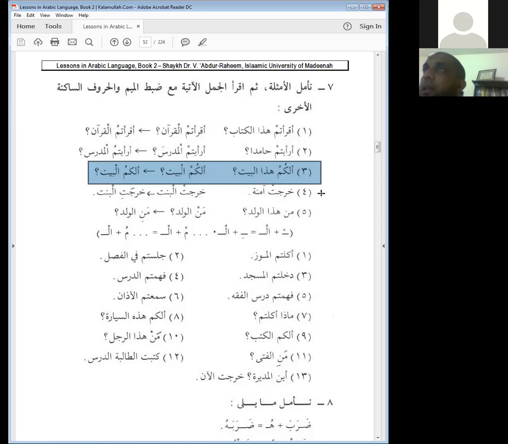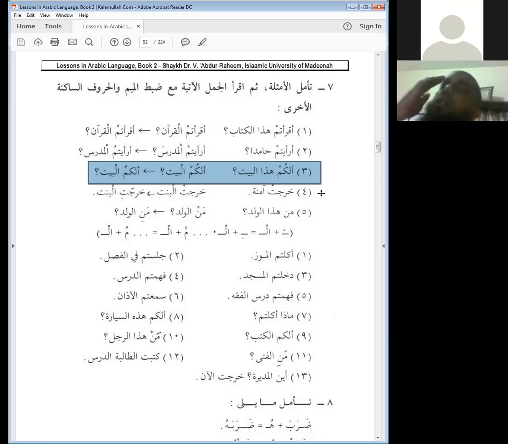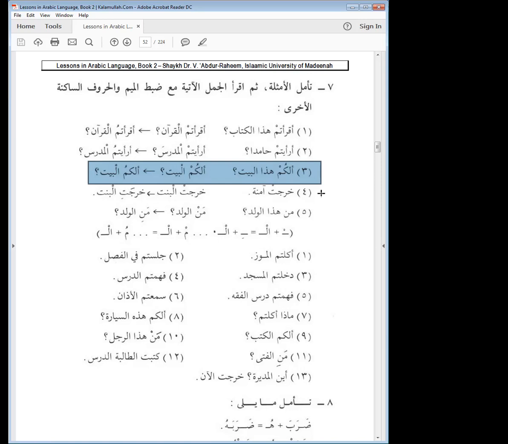Alakum hadal bayt. Is this your house? Is this your masculine plural house? Right? So in this case, you're okay because the meme sukun is coming before the ha with a vowel on it.